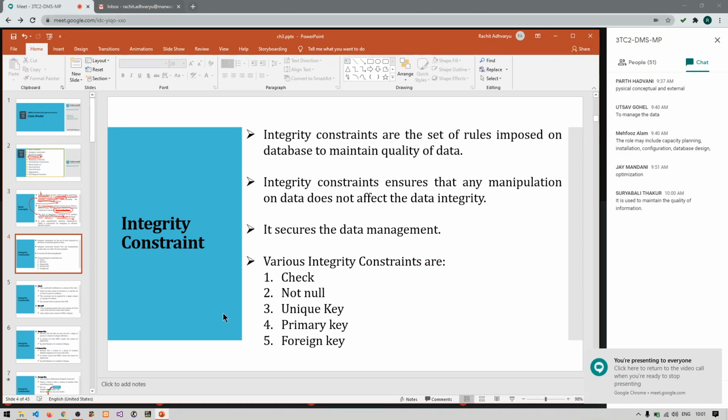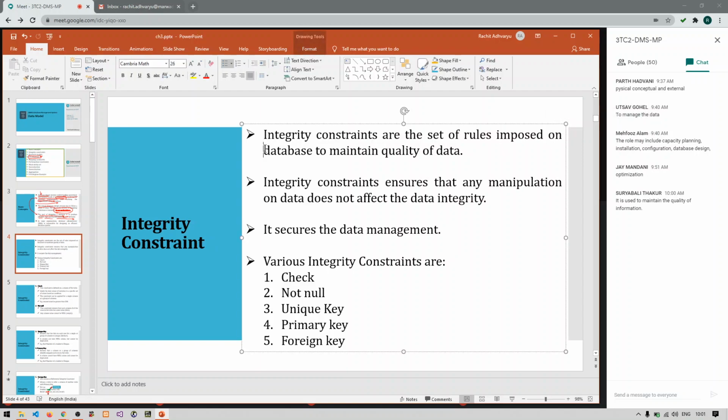So now, what do you mean by integrity constraint? They are the set of rules imposed on a database to maintain the quality of data. We actually want that whatever data we are storing in our database should be of high quality, efficient and consistent enough so that whenever it is retrieved, we are getting actual data. So integrity constraint ensures that any manipulation on data does not affect its integrity, right?